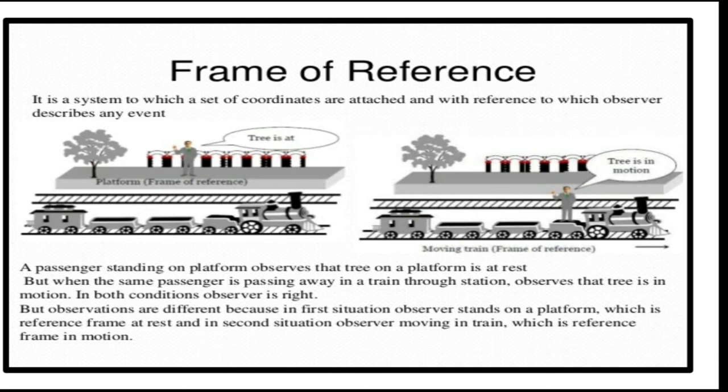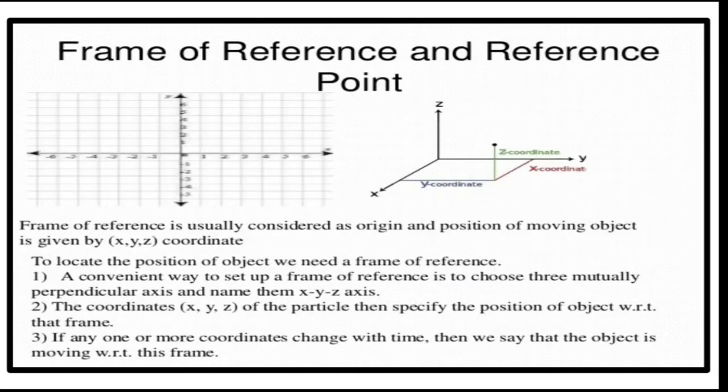But when we come to the general terms, the frame of reference: how do we actually take a frame of reference? It is usually considered as the origin and position of a moving object given by the x, y, z coordinates. So in motion in one dimension we take only the x coordinate. With the proper coordinate system and origin we can specify the state of rest or state of motion. That way we fix the frame of reference.